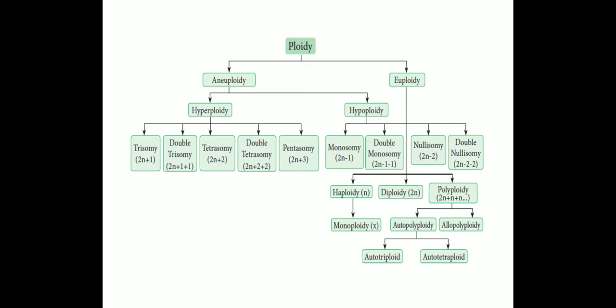Polyploidy is further divided into 2 types, namely autopolyploidy and allopolyploidy. Autopolyploidy is further divided into autotriploidy and autotetraploidy. Tri means 3, as in mono, di, tri. Tetra means 4, so 4 sets of chromosomes. The same applies to allopolyploidy. So these are the types of ploidy.